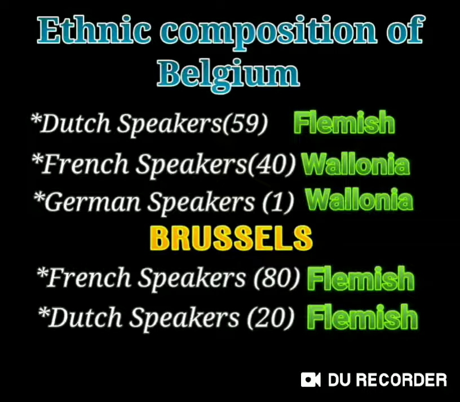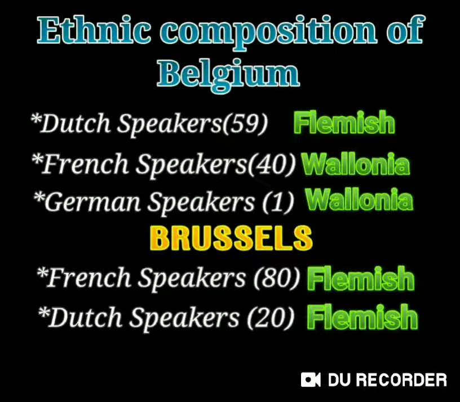Dutch speaking people were in majority, even though they got the economic development and the right of education and all the other kinds of facilities much later, because French people were powerful as well as rich and educated. So these kinds of situations in Belgium created a great rift between Dutch speaking people as well as French speaking people. This led to tensions between the Dutch speaking and the French speaking communities during the 1950s and 1960s.